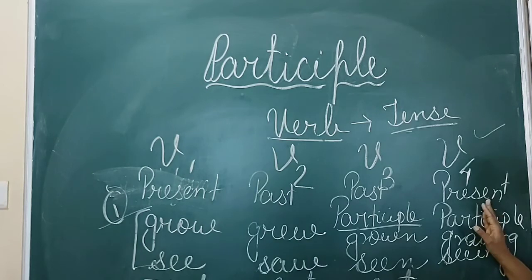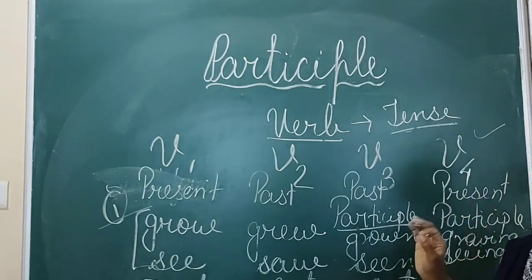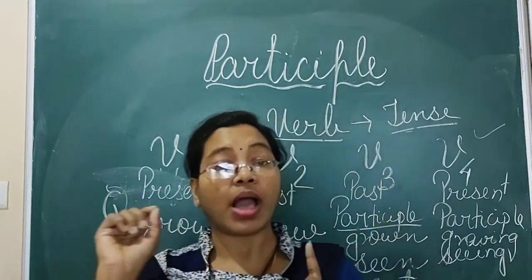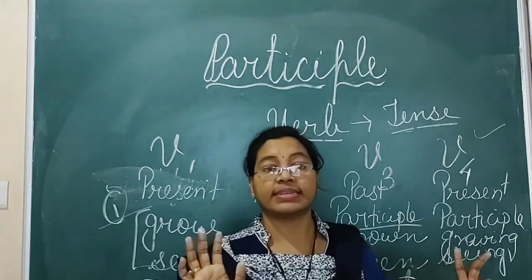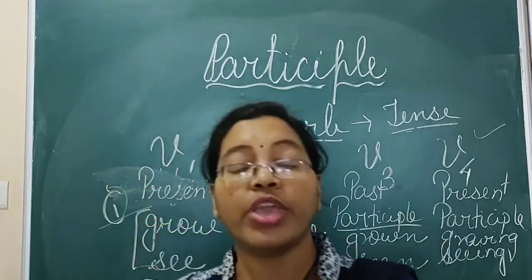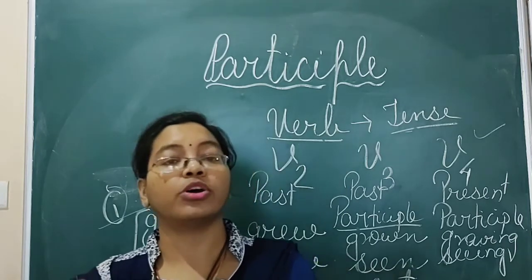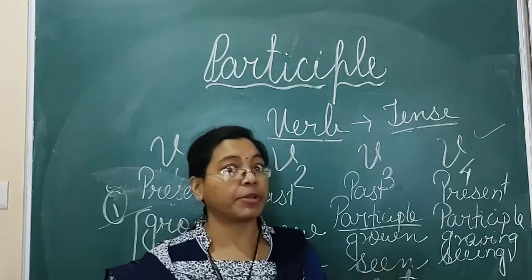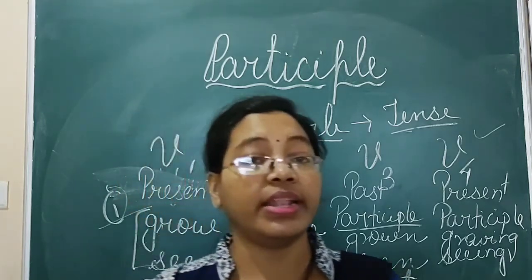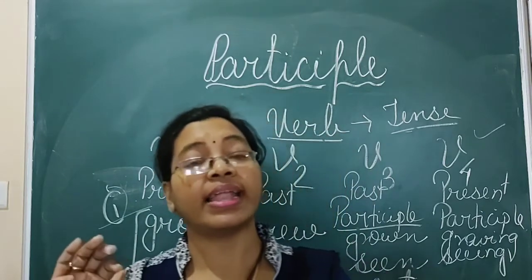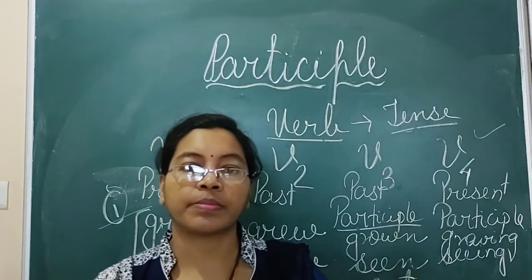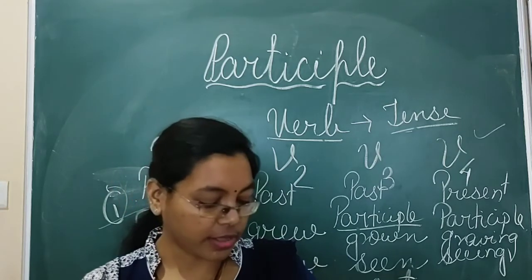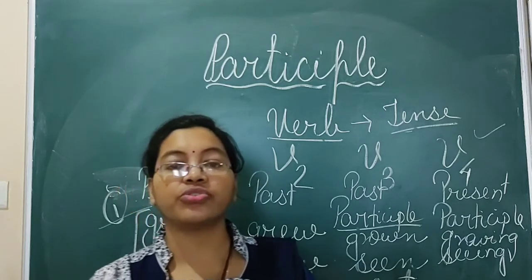In the present participle, the ing form will come. Is it clear? And this is only if, and continuously I am saying, if it is present continuous tense, we use is and are plus verb plus ing. If it is past continuous tense, we use was or were plus verb plus ing. But if you are talking about the simple past participle, then have and has plus past participle, the ed form of the verb. Is it clear? Is it clear to everyone?